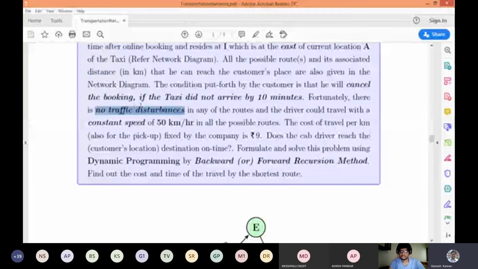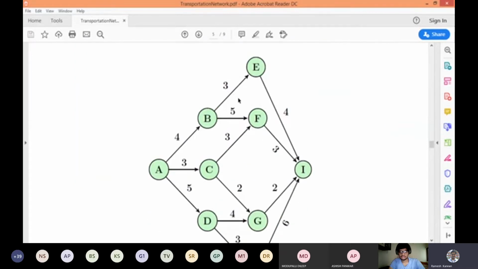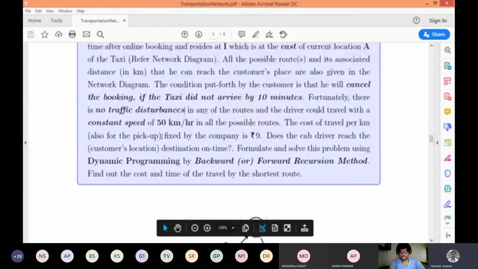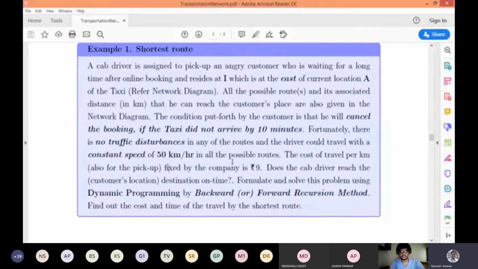This is what we talked about in the traffic characteristics, or pretty much the urban planning characteristics. So say there are no traffic disturbances. Which means that, for example, if there's a blockade, then the time taken by this route is increased. So we just say there's no traffic, so the taxi driver can travel at a constant speed of 50 kilometers per hour.